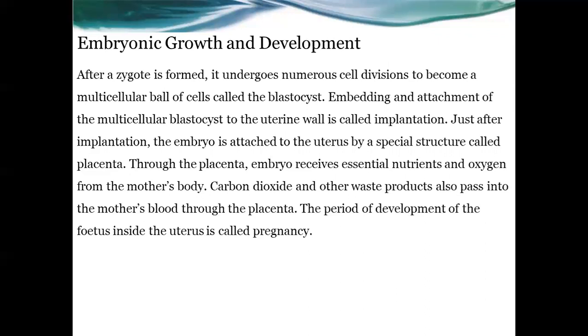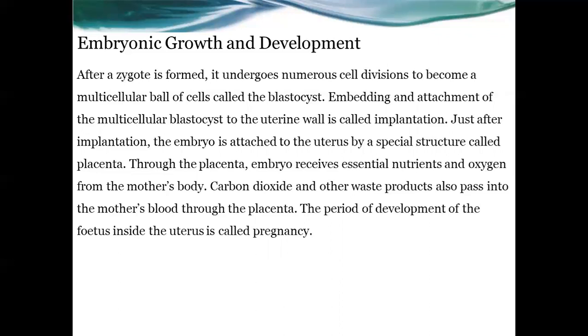We know that the fusion of male gamete and female gamete is called fertilization. After the zygote is formed, it moves and is implanted into the uterus. The zygote undergoes cell division and changes into a multicellular ball of cells, which is called the blastocyst. The embedding and attachment of the multicellular blastocyst to the uterine wall is known as implantation.